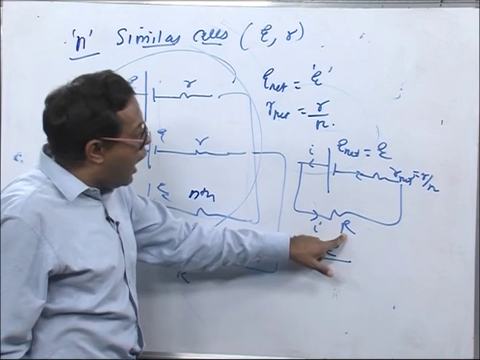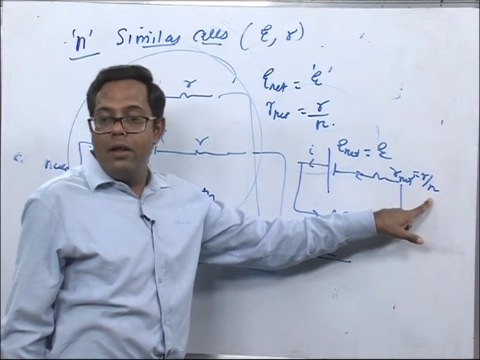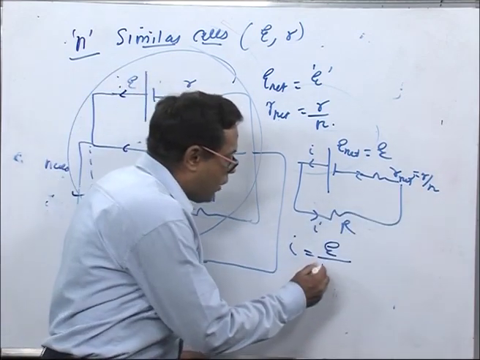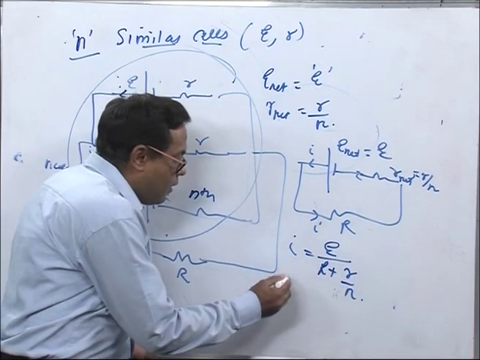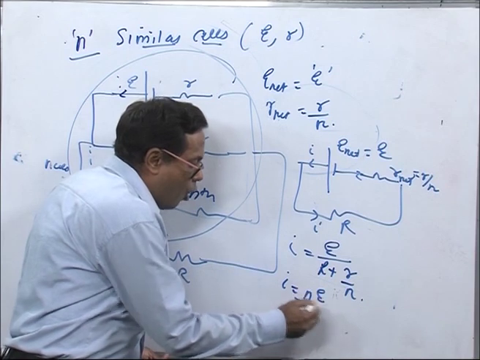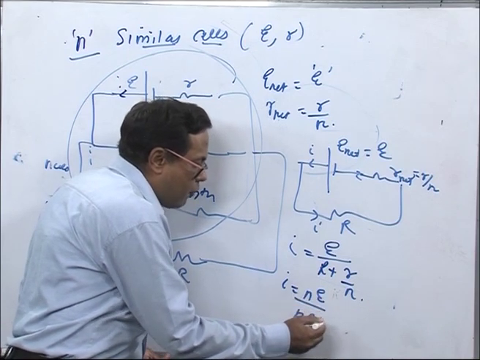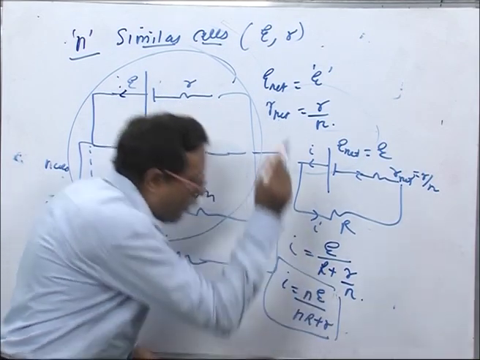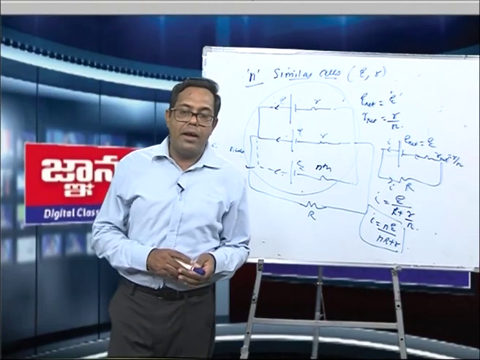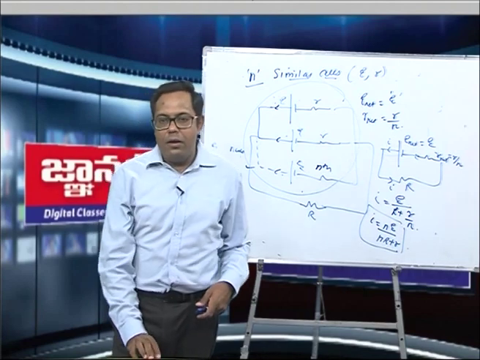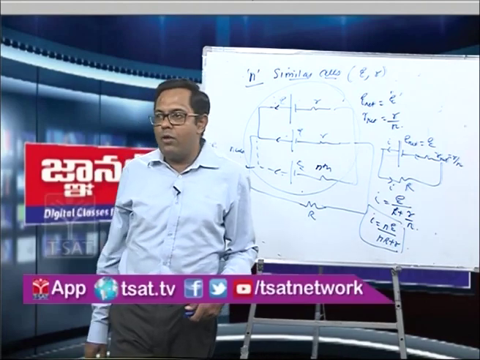If you see that capital R and small r by n are connected in series, so it will be capital R plus r by n. Or if I take the LCM, I will get nE upon nR plus small r. This is a very important formula for the cells when n cells are connected in parallel. If you see, we have this diagram and we can see over it.